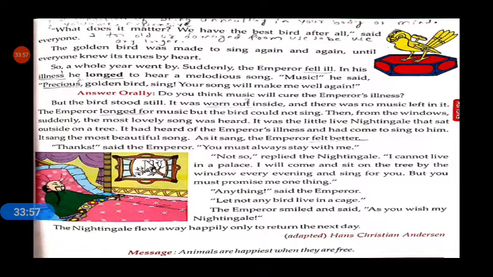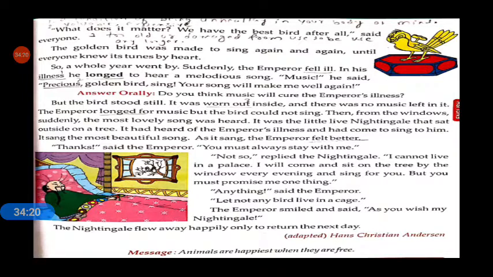He is all right. Then, thanks, said the emperor. You must always stay with me. He showed gratitude for its helping nature, and said, dear nightingale, you must always stay with me.